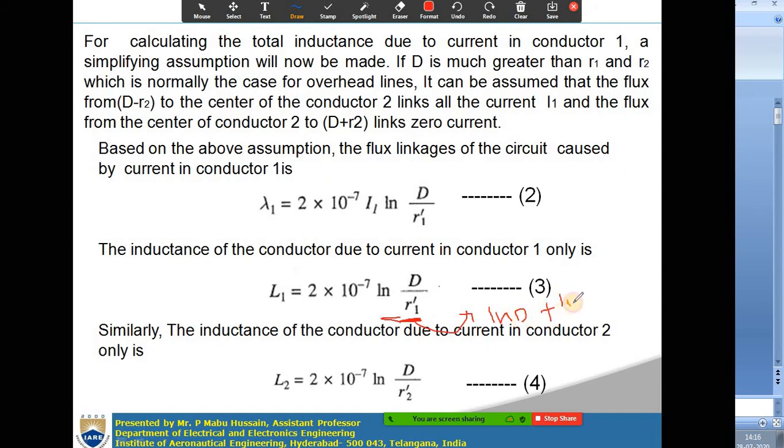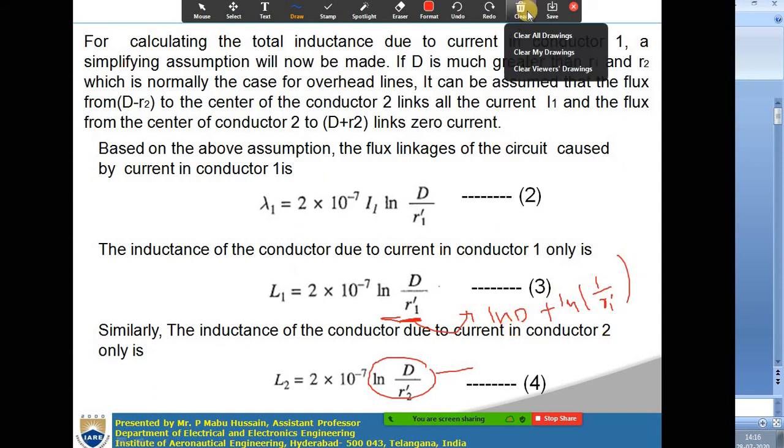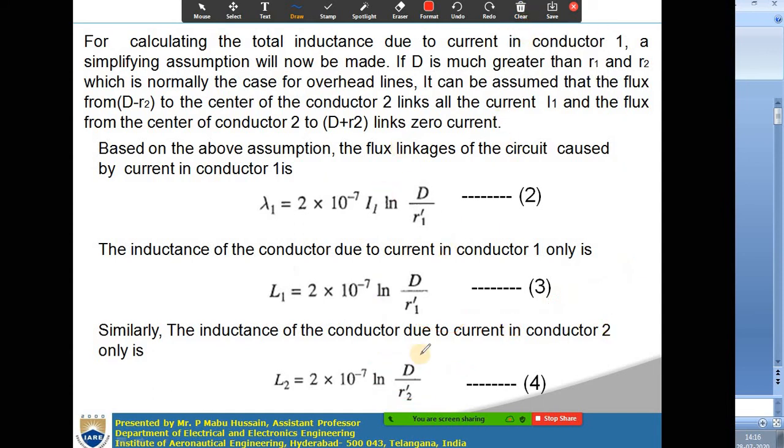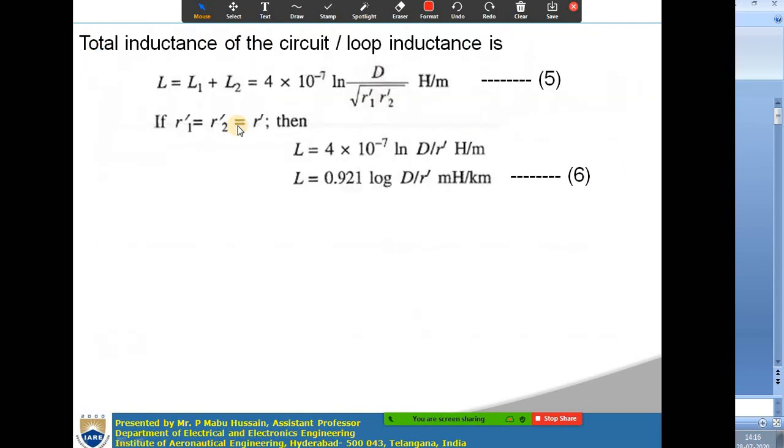So this term you can write as ln of d plus ln of 1 by r1 dash. Similarly for the second conductor, you can write the logarithmic term ln d by r2 dash as ln d plus ln 1 by r2 dash.